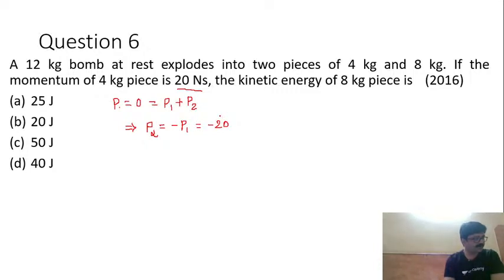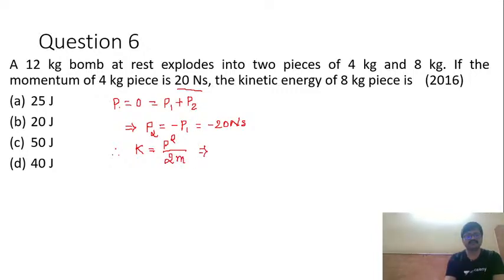Fine. So minus 20 Newton second. This is P2, that is linear momentum of 8 kg. Now, therefore, kinetic energy. Now we know that kinetic energy K is equal to P square by 2m. In terms of linear momentum, it is P square by 2m here.